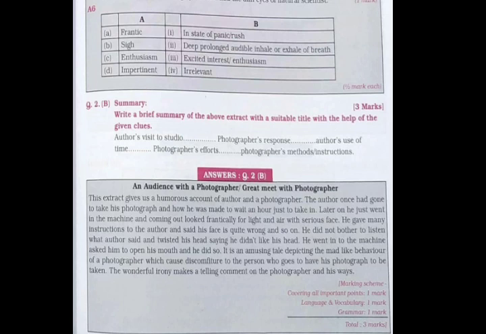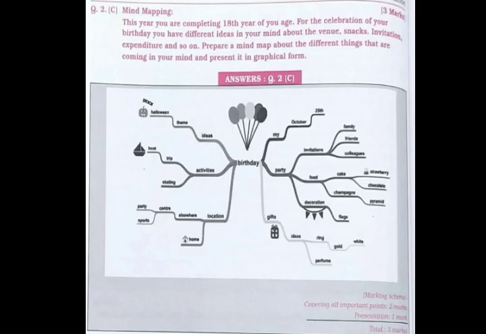And you can see the marking scheme: covering all points carries 1 mark, language and vocabulary 1 mark, and grammar 1 mark. Now next is question number 2C, that is mind mapping. So students, this is a new concept for you all this year. Here in this question you have to develop a mind map, that is a frame or a design using your own ideas, thoughts and concepts to illustrate or develop on the given topic.